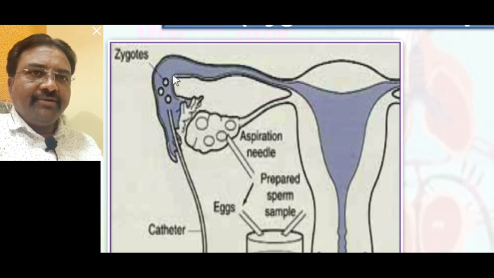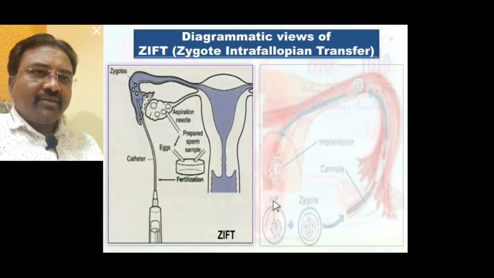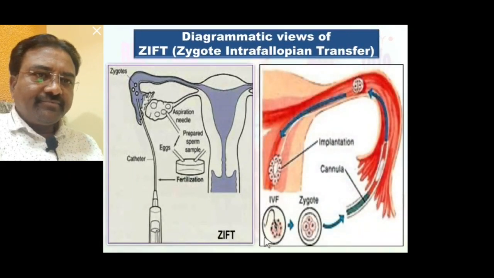So in the fallopian tube, the zygote undergoes further development. Now here you can see, the egg is collected from the woman and the sperm from the male partner. So this egg and sperm, that is the male and female gametes, are in the test tube or glass plate.